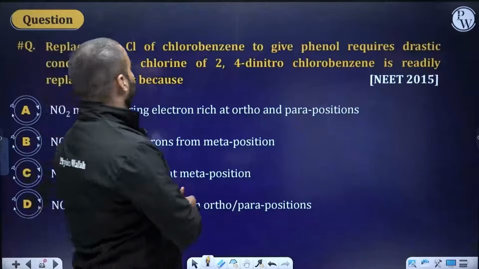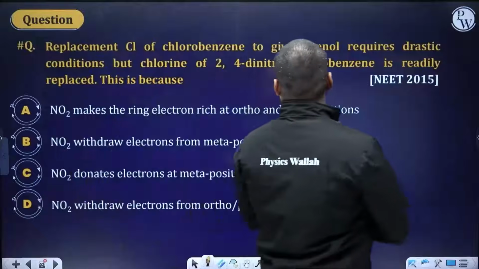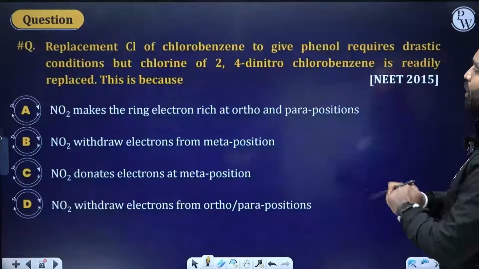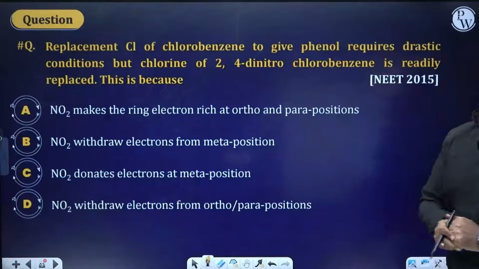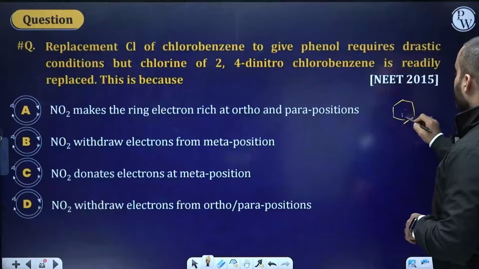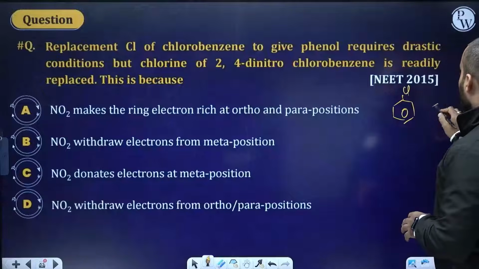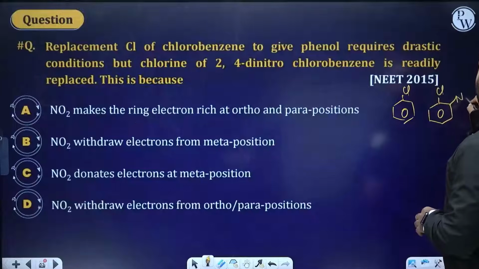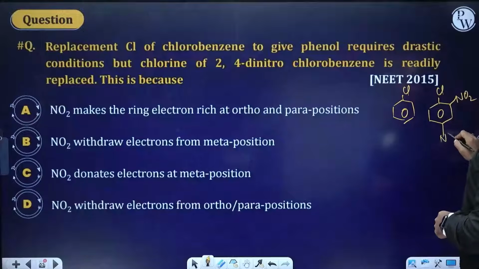Replacement of chlorine of chlorobenzene to give phenol requires drastic conditions, but chlorine of 2,4-dinitrochlorobenzene is readily replaced. So it's comparing simple chlorobenzene with 2,4-dinitrochlorobenzene.